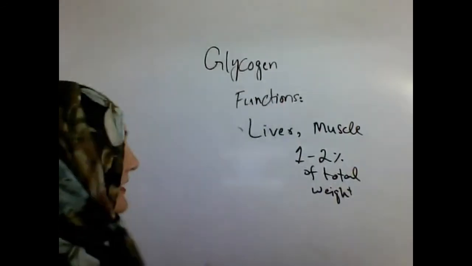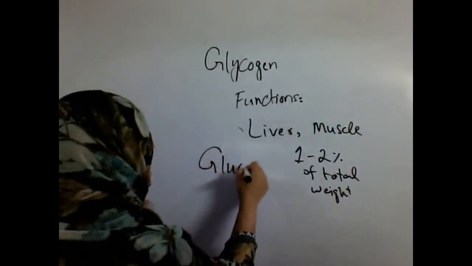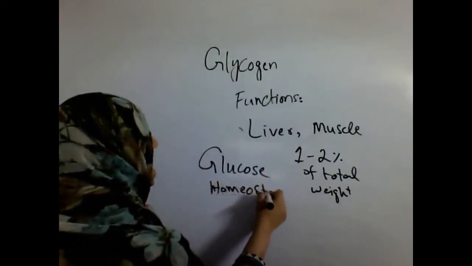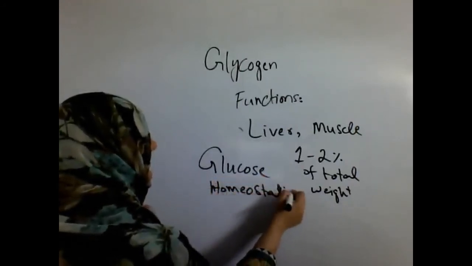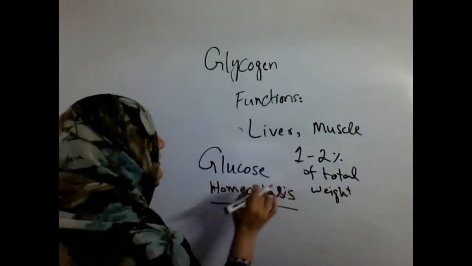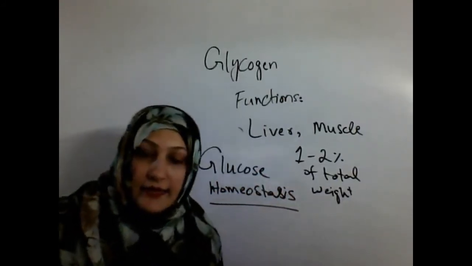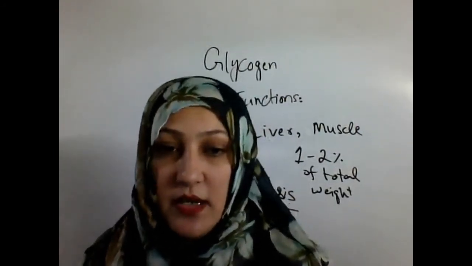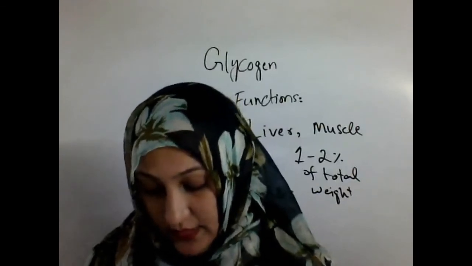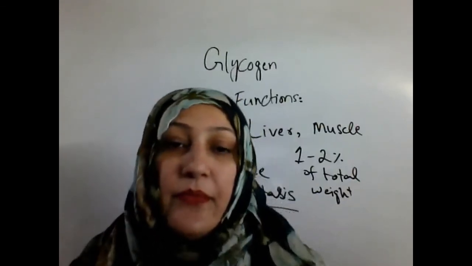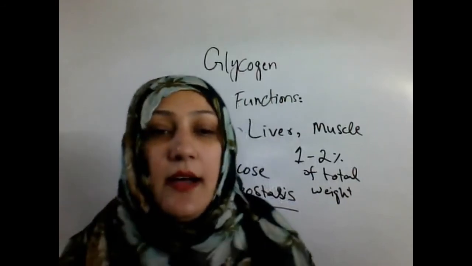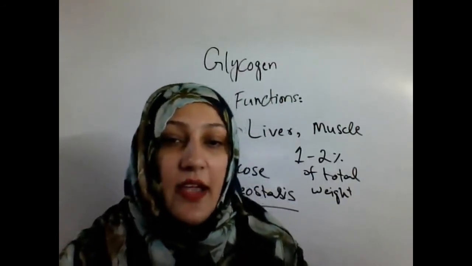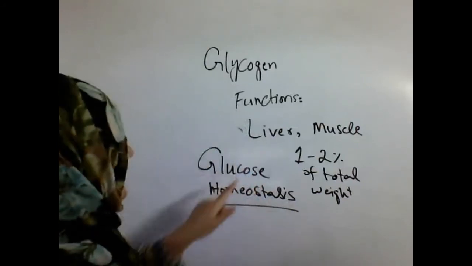It maintains the glucose homeostasis within the cells, animal cells and within the human body, because it is a very important storage molecule for the energy reserves in animal cells and also in human cells.